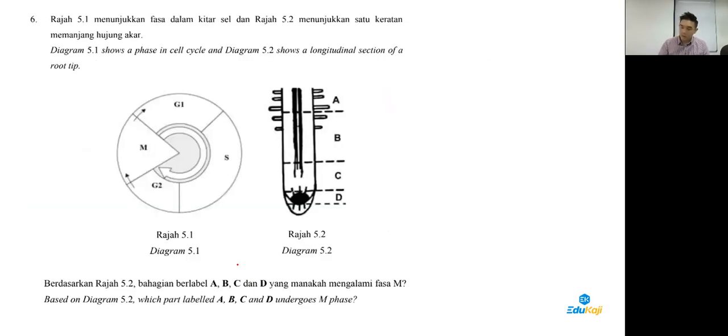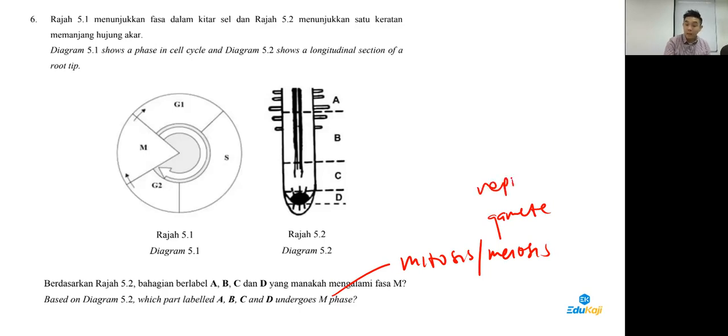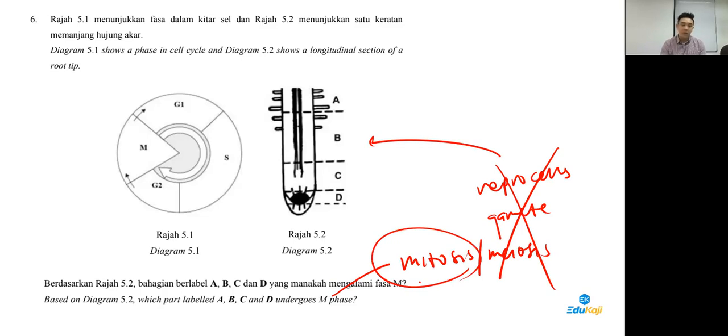Check question 6, from the cell division topic, Form 4 chapter 6. Which of the following undergo M phase? First of all, M phase refers to either mitosis or meiosis. But because meiosis only occurs in gametes, and gamete means reproductive cells, so it's definitely not meiosis. Guys, where got reproductive cell here? There's no reproductive cell. So it can only be mitosis.